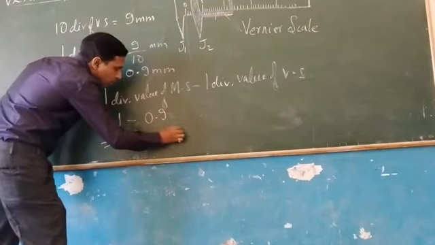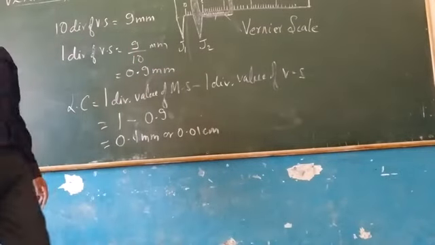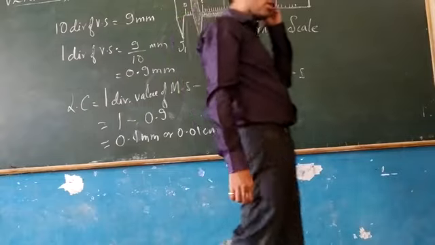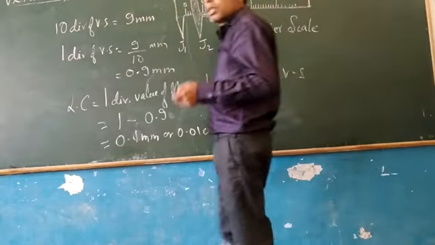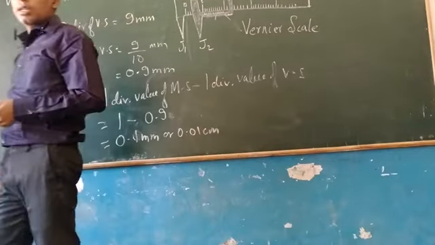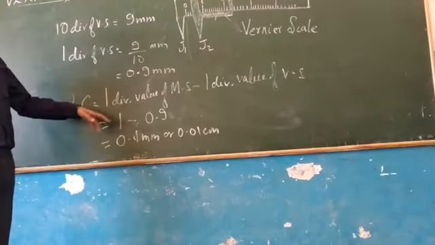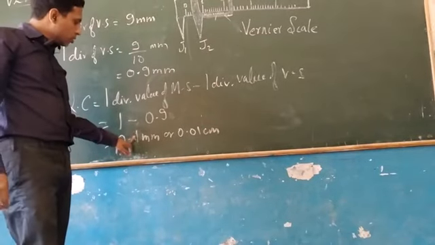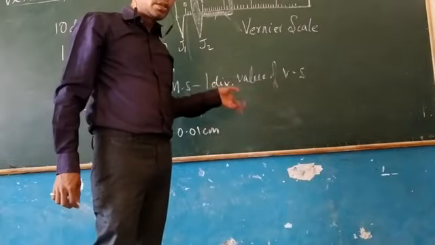mm or 0.01 centimeter. So once again, the least count of a vernier caliper is also defined as the difference between 1 division of main scale to 1 division of vernier scale. So from here also we will get the same value, that the least count of vernier scale is 0.1 millimeter or 0.01 centimeter.